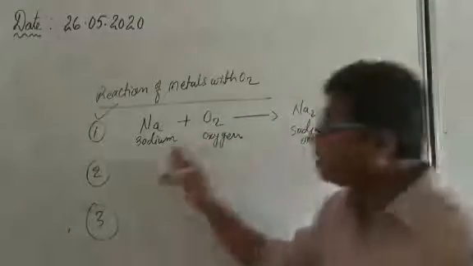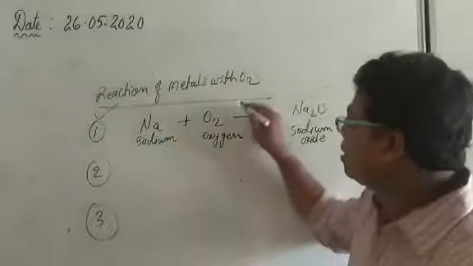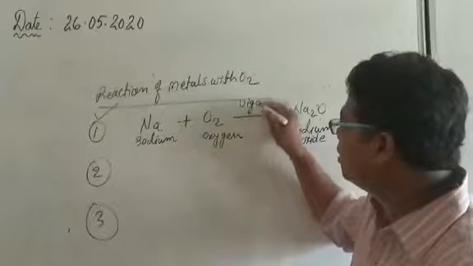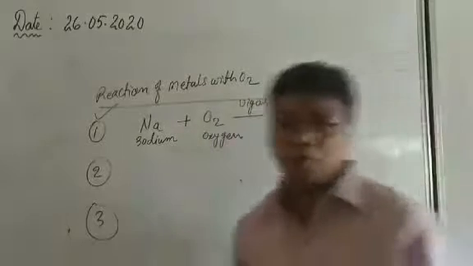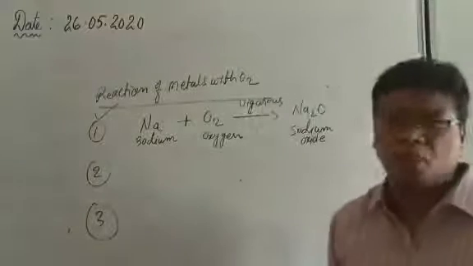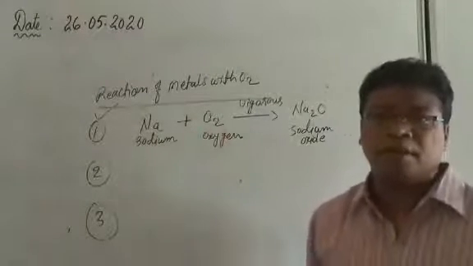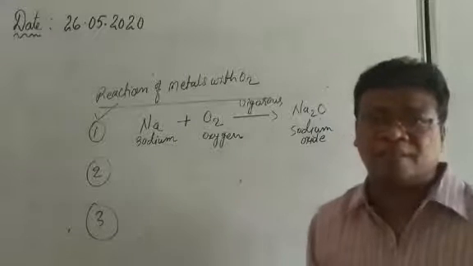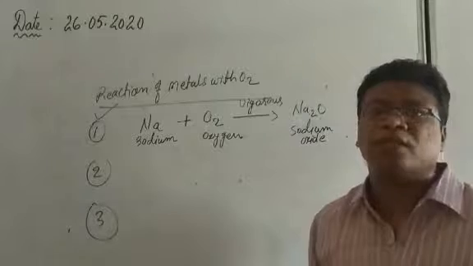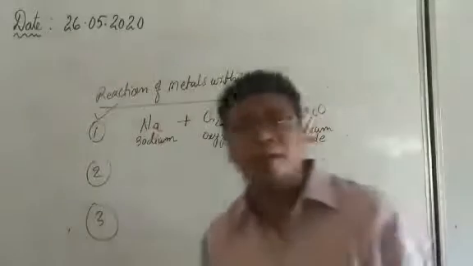And what kind of reaction is it? It is a vigorous reaction. Vigorous means very powerful, filled with energy. Why? Because in this reaction it catches fire. It produces a large amount of heat and gases, and also some kind of hissing sound. Why? Because sodium is a highly reactive metal.